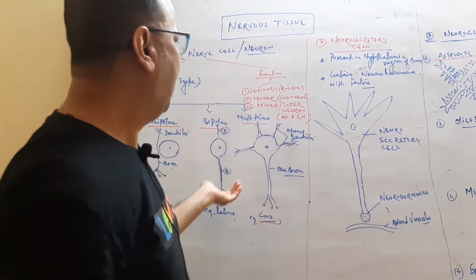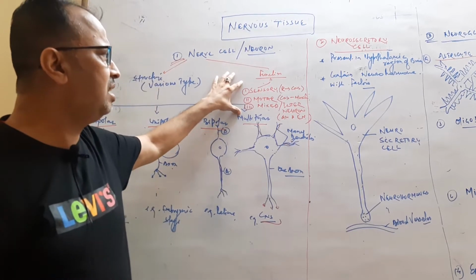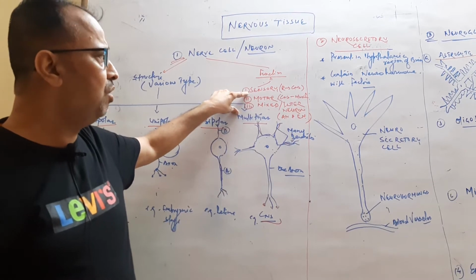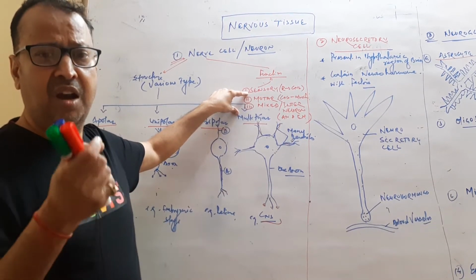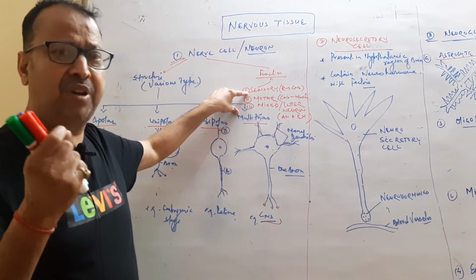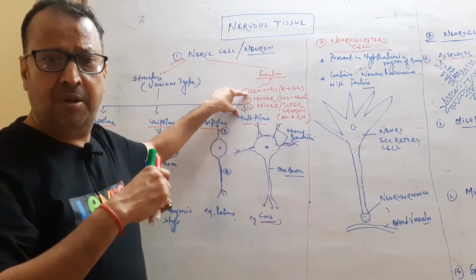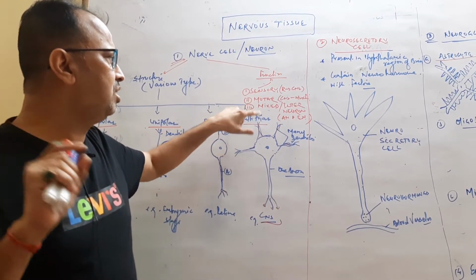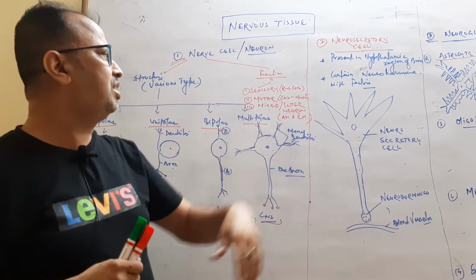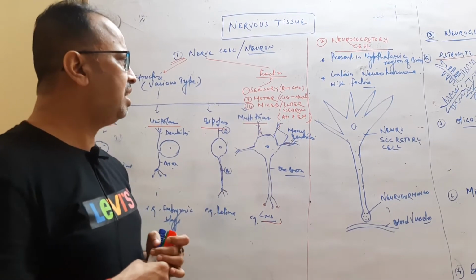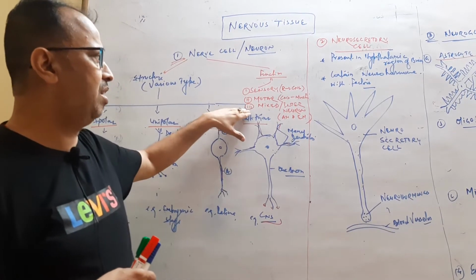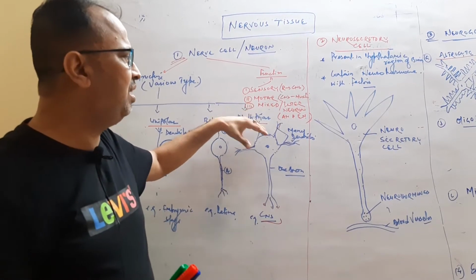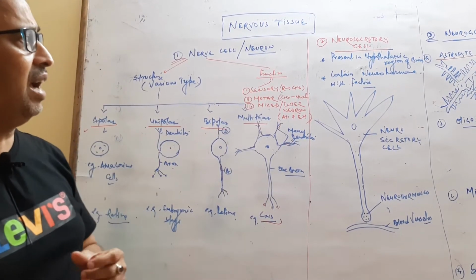Structure and function wise, neurons or nerve cells are divided into three categories: sensory neurons, motor and mixed. Sensory neurons conduct the nerve impulse or nerve signal from receptors present on the skin to the CNS, the brain and spinal cord. Motor neurons send the neural signal from the CNS to muscles or effector organs. And mixed type is just the connection of both afferent as well as efferent neurons. So this is the structure and function of nerve cells.